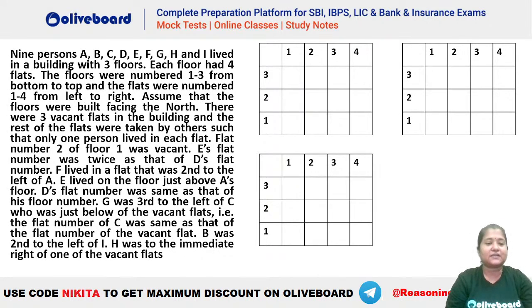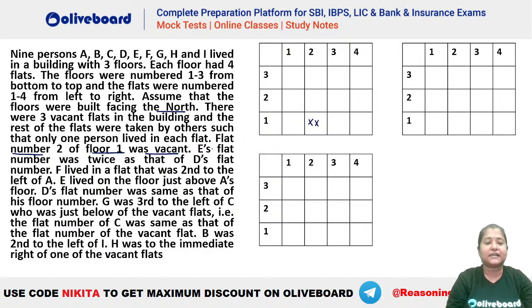Assume that the flats are built facing the north, right? So left and right will be as per the normal north here. There are 3 vacant flats in the building and the rest of the flats were taken, with each person living in one flat. Flat number 2 of the first floor was vacant. So this has to be vacant here.